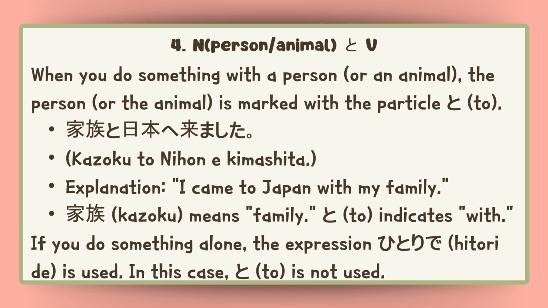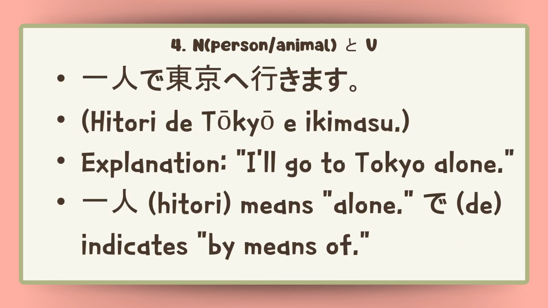If you do something alone, the expression hitori de is used. In this case, to is not used. For example, Hitori de Tokyo e ikimasu. I'll go to Tokyo alone. Hitori means alone. De indicates by means of.